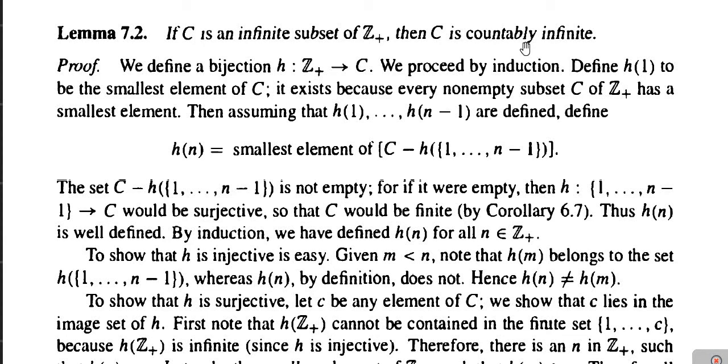For example, if we have the set 1, 3, 5, 7, 9, 11 and so on, which is the set of positive odd integers, then as per this result it is countably infinite.